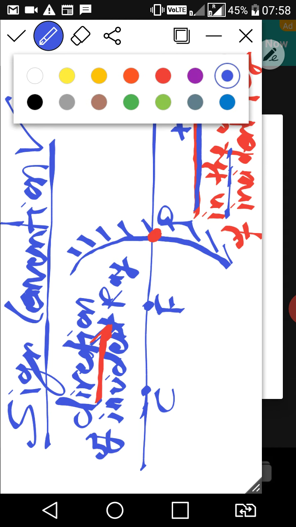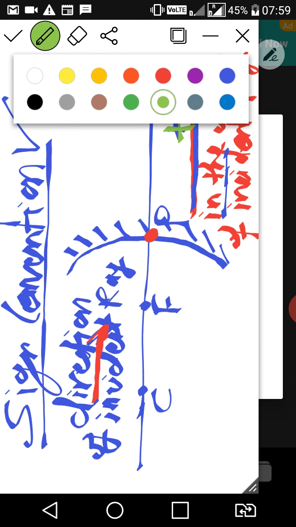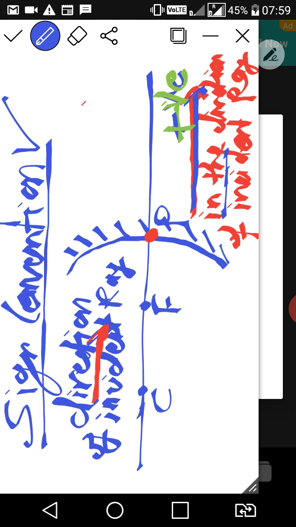Clear class? So this is your second point that we have to remember. The measurement in the direction of incident ray is always positive.